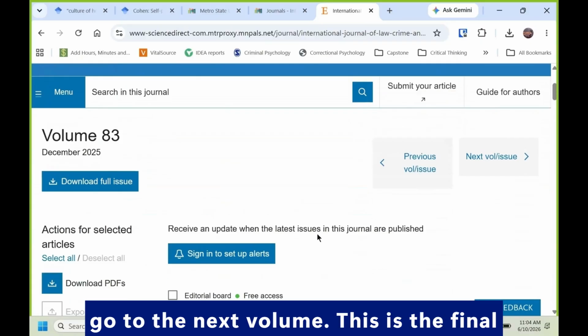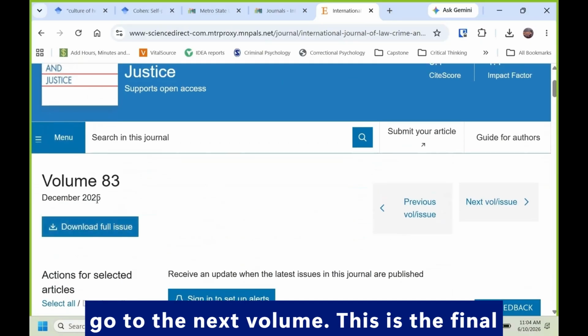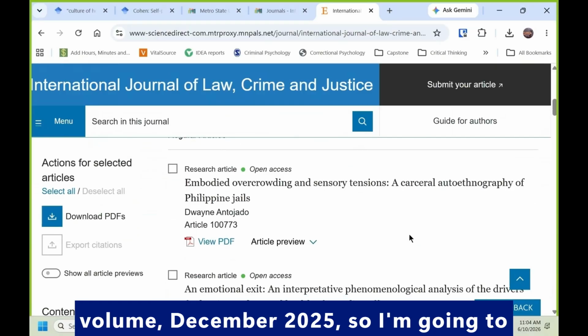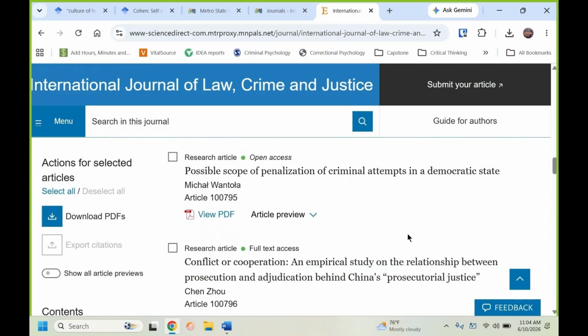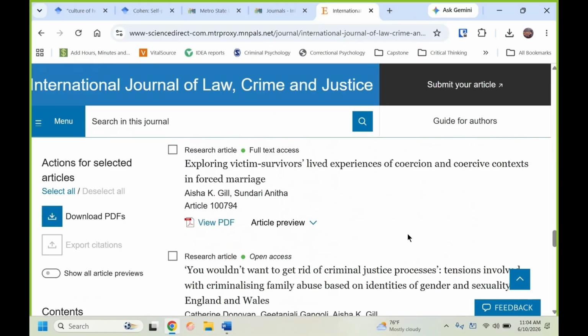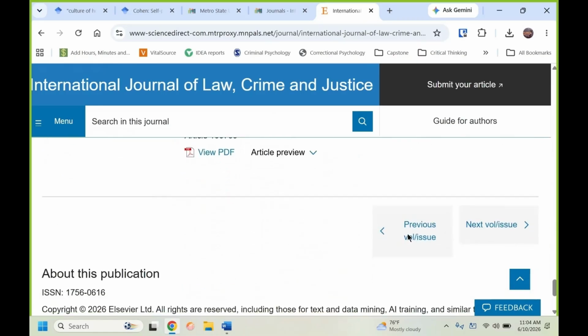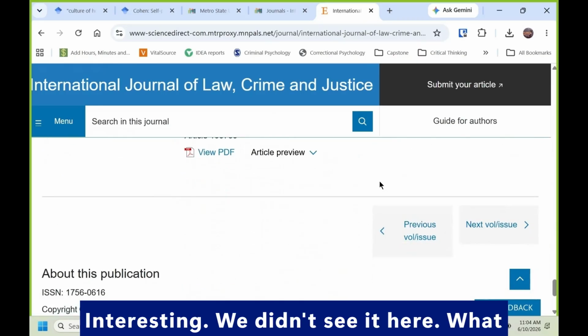So I'm going to go to the next volume. This is the final volume, December 2025. So I'm going to scroll through here. Interesting. We didn't see it here.